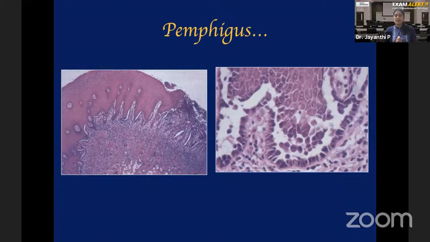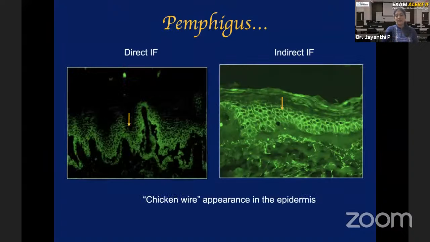So how will you differentiate? Or in other words, how do you confirm that whatever you're seeing is only Pemphigus vulgaris? You have to do the next step, another investigation that's called immunofluorescence. I'm not going into the technical details of that. Just understand that there are two types of immunofluorescence, direct and indirect immunofluorescence. What you are detecting in this test is the autoantibody. If Pemphigus vulgaris is an autoimmune disease, you will be able to see autoantibodies in the patient. You are going to identify that autoantibody against what? Desmoglein 1 and 3.